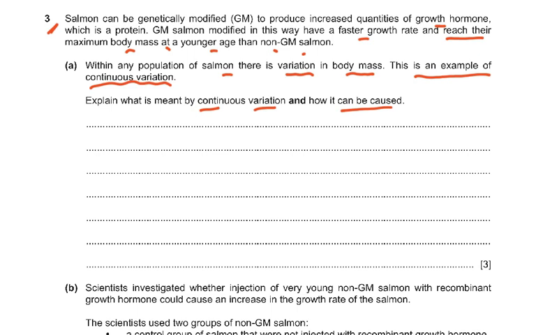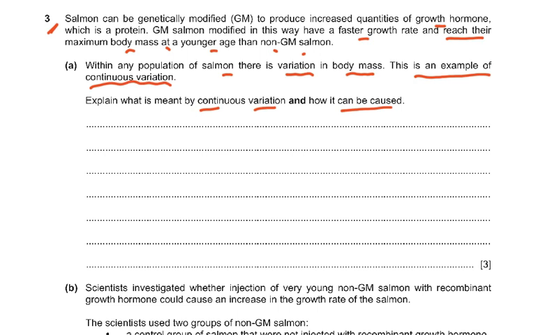So basically, what is continuous variation? It is phenotypes that change gradually over a range of values. Or you could have said phenotypes that do not fall into distinct groups or classes, because discontinuous variation, like blood group, is discontinuous. There are only 4 blood groups, so there are 4 distinct categories. But continuous variation is phenotypes that change gradually over a range of values. So the mass is very variable. They can be a mass of 10 gram, 20 gram, 30, 40, 50, up to maybe even 500 grams, or maybe even more than that. And the intermediates connect the extremes, and there's a normal distribution.